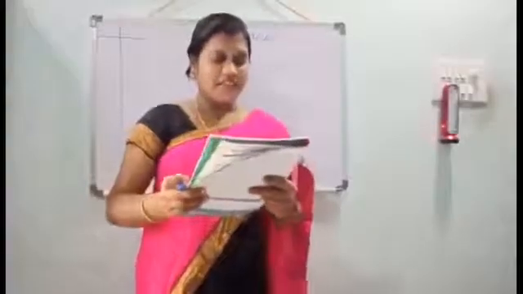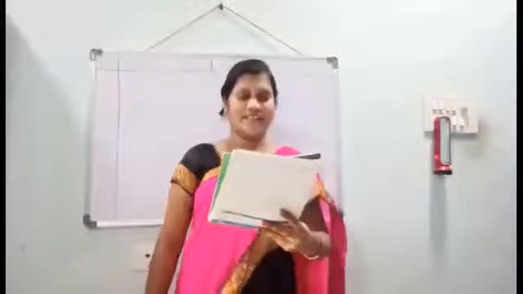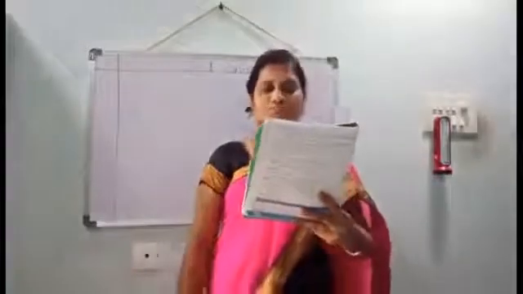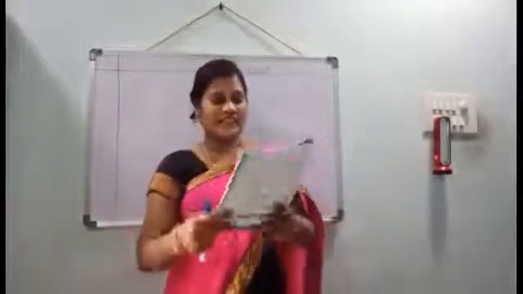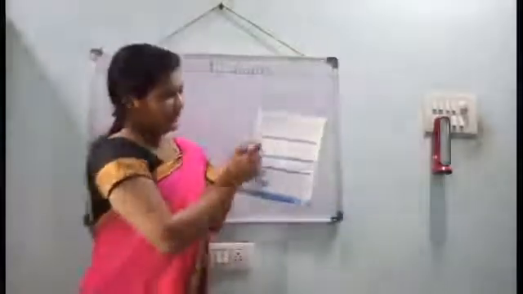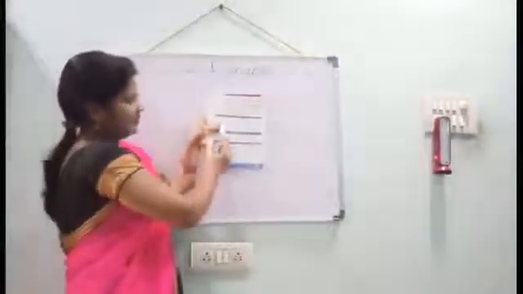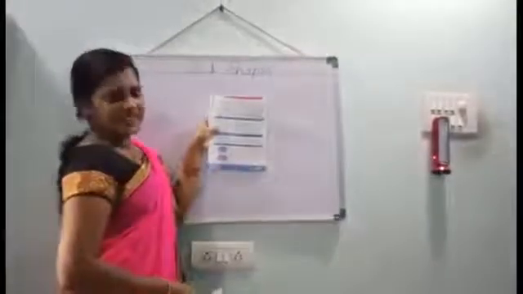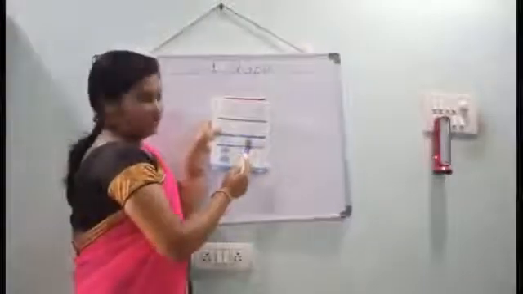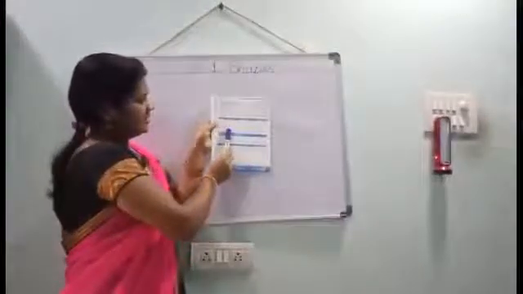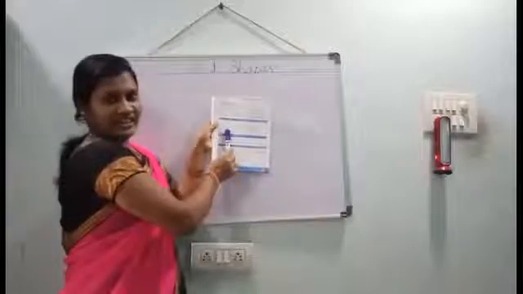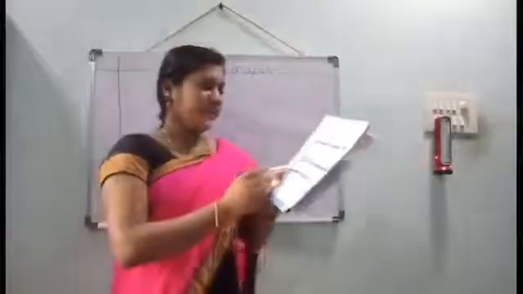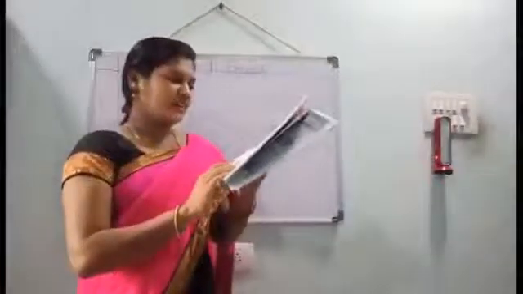17th one. Observe the following shapes and tick the types of lines used to form them. What is this shape, children? A rectangle. Does it have straight lines or curved lines? Straight lines. That one you should tick. Understood? Next, observe this. This is a circle. It has a curved line, and that one you should tick. Understood?